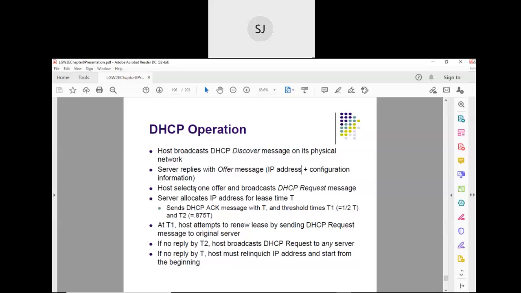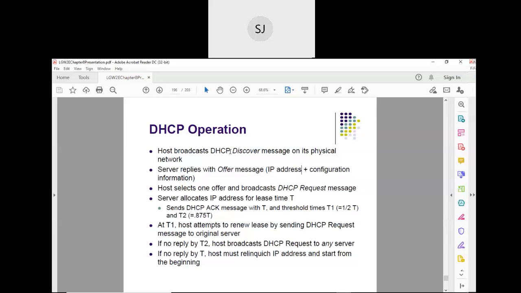The client selects the offer and broadcasts a DHCP request message, as if requesting the establishment of a connection. It is the acceptance. Now the server allocates the IP address for a lease time T. So it is DORA.